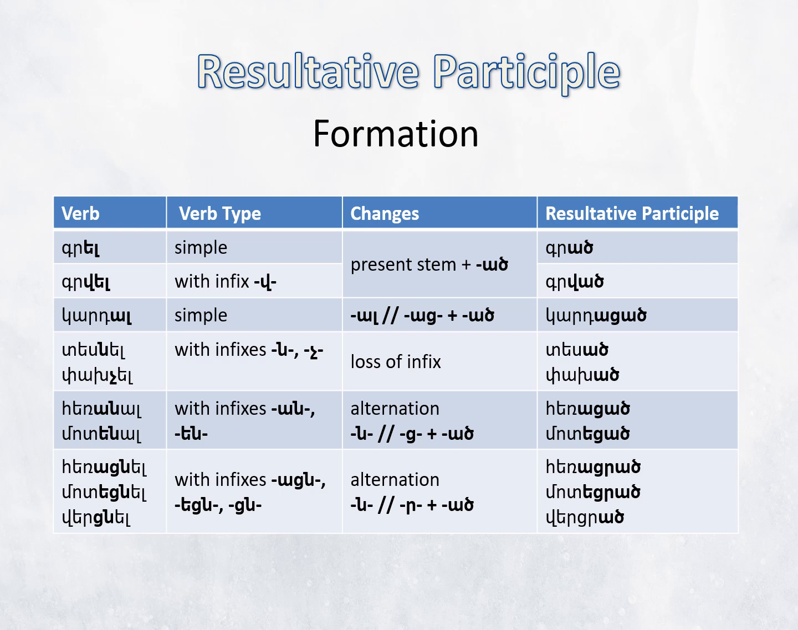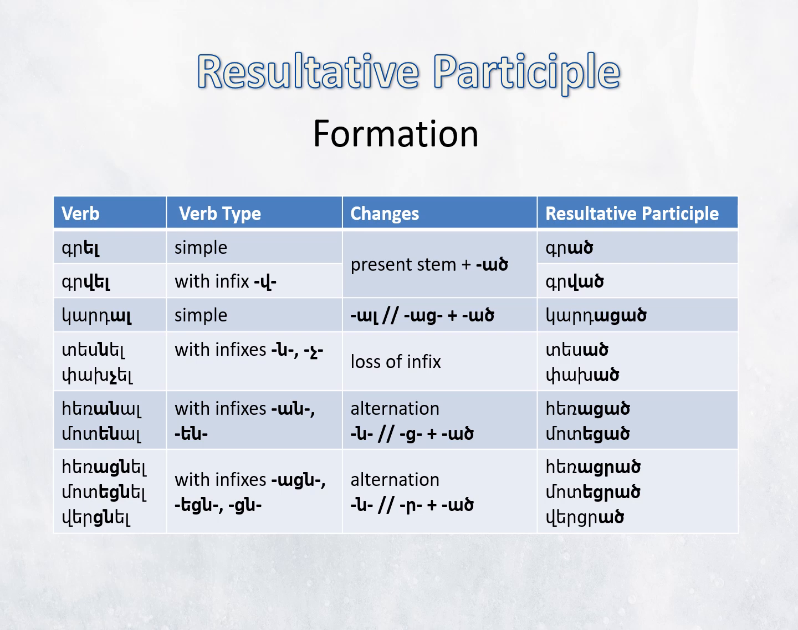This ending is attached to the present stem of verbs of the yel conjugation, including passive verbs with the infix v, that is, verbs ending in vil, atvil, etvil, and to the past stem of other verb types. Thus, grel, grats, grvel, grvats. Verbs of the al conjugation form the resultative participle from the past stem.